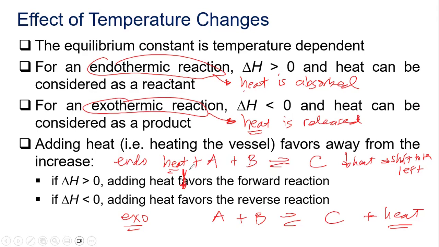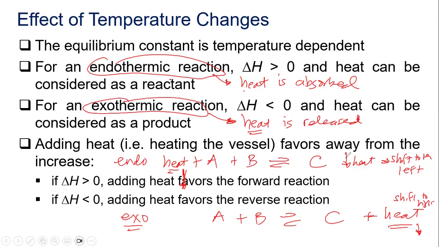And the heat is in the reactant side, so the shift will be to the reactant side. Now, what will happen if it's an exothermic reaction? In an exothermic reaction, heat is in the product side. So when you cool down the vessel, that means you remove heat in the vessel. Then the shift is to the right, going to the product side, because it's an exothermic reaction.